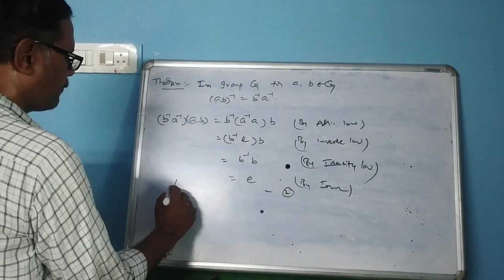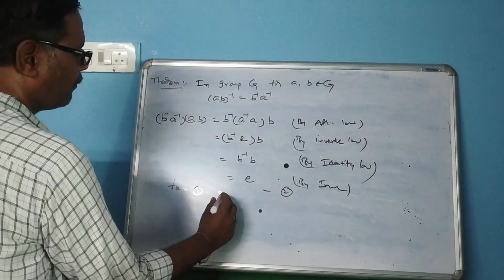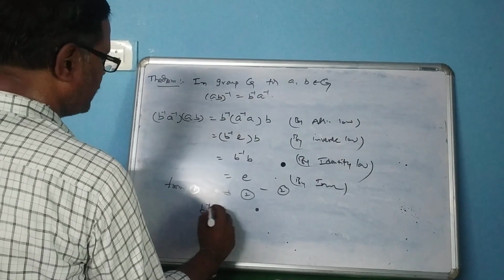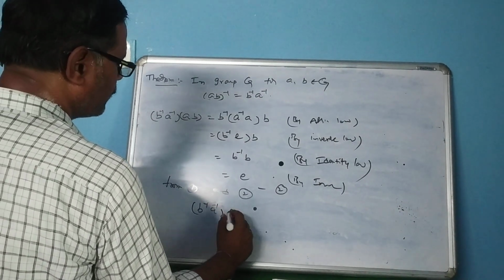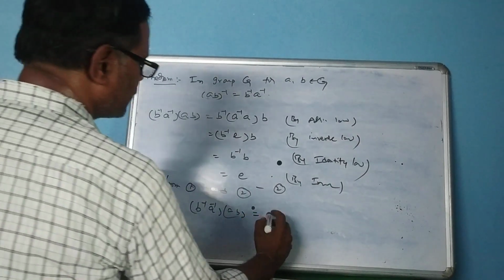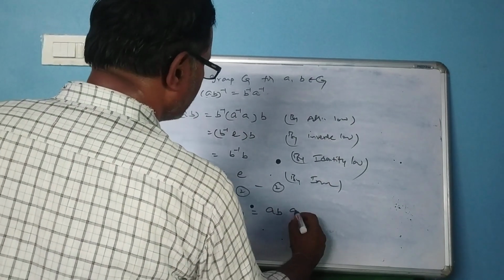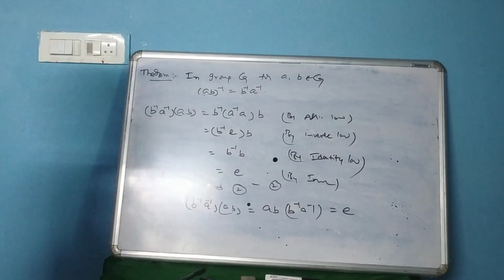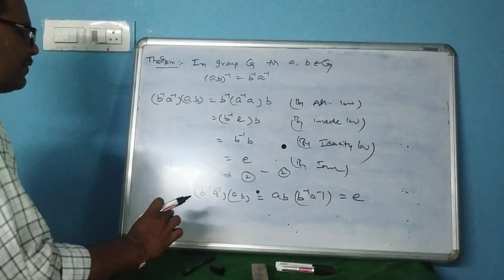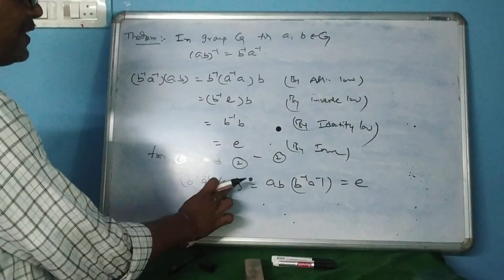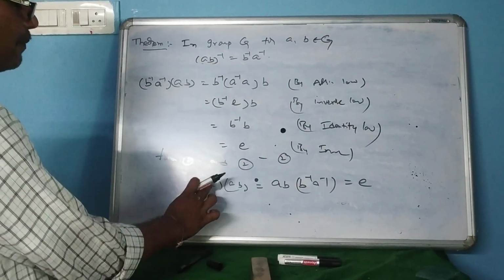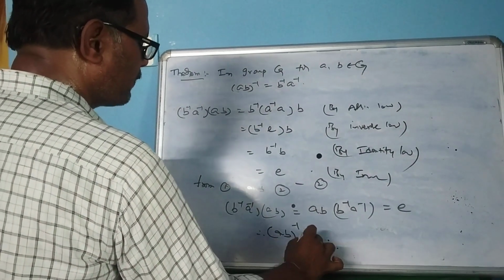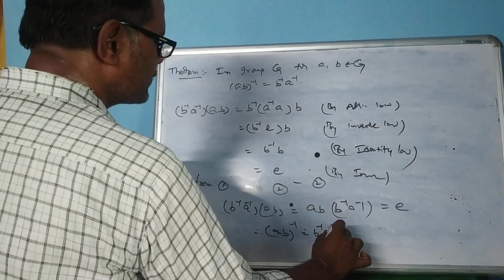From 1 and 2, we can write (b inverse a inverse)(ab) = (ab)(b inverse a inverse), because these two are equal to e. Therefore, the inverse element of ab is b inverse a inverse. Therefore (ab) inverse is equal to b inverse a inverse. This is the theorem.